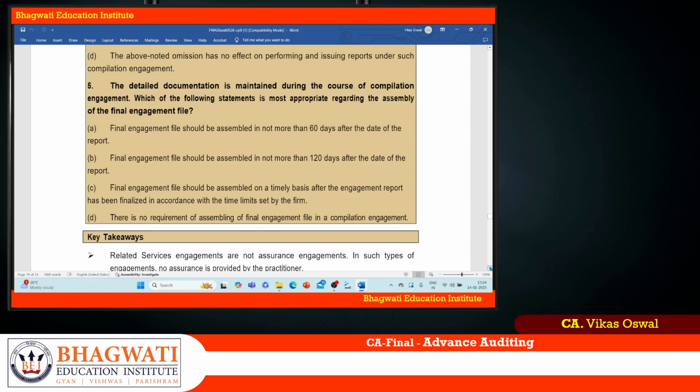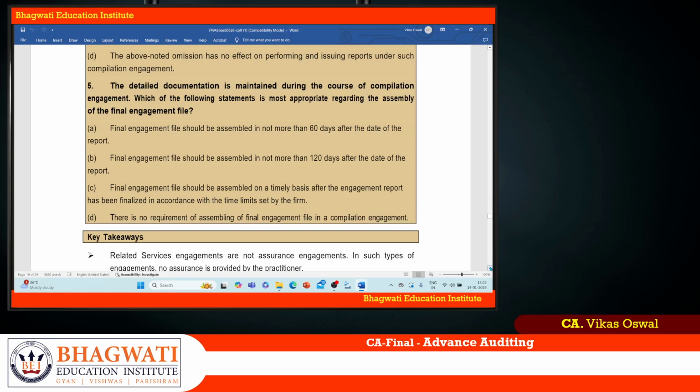Let us see that. Final engagement file should be assembled not more than 60 days after the date of the report. That's the thing here. This is not highlighted here actually. Okay, that is highlighted for standards on auditing. Then final audit engagement file should be assembled not more than 120 days after the date of audit report. Then final engagement file should be assembled on a timely basis after the engagement report has been finalized in accordance with the time limit set by the firm. This we can consider.